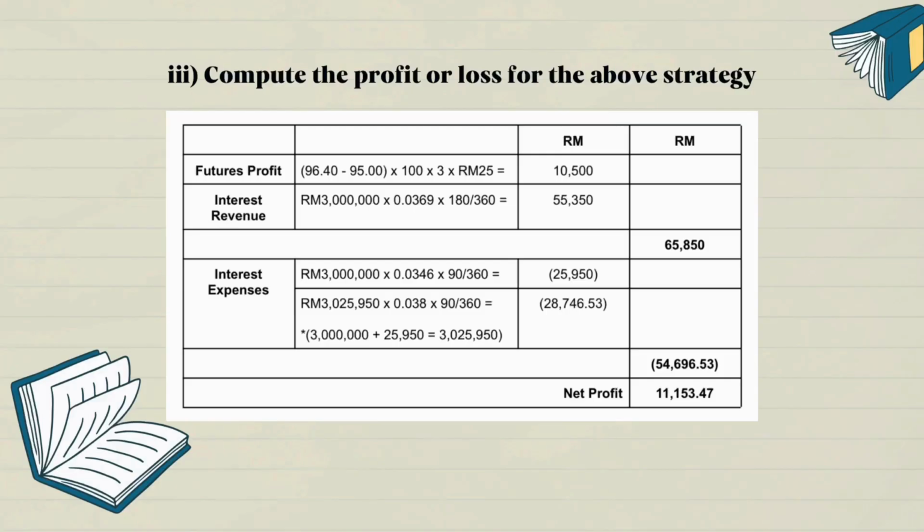The total for interest expenses is 54,696.53. Net profit answer is 11,153.47.